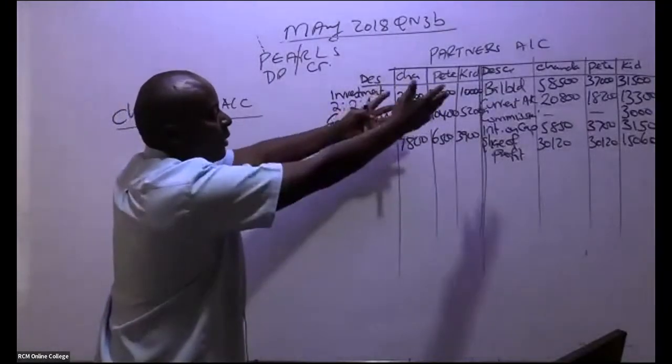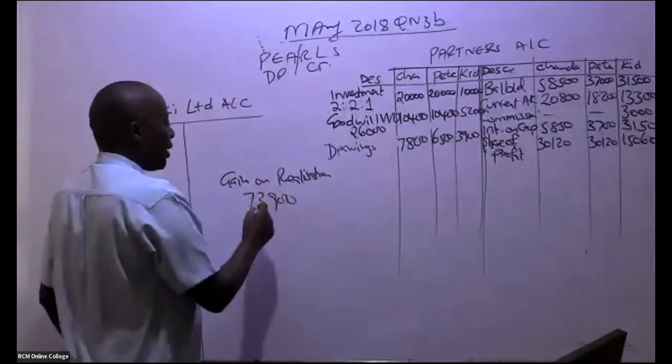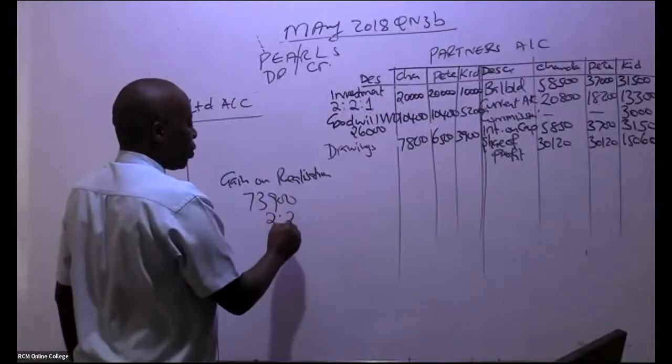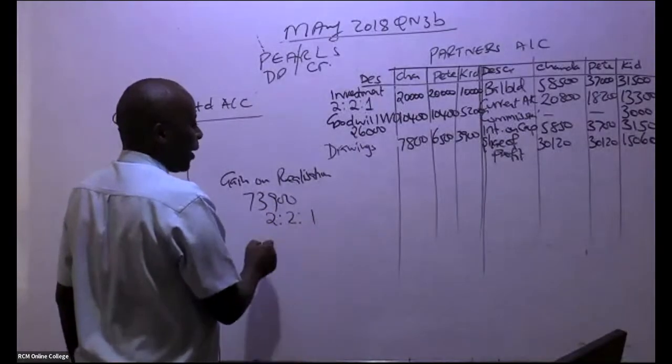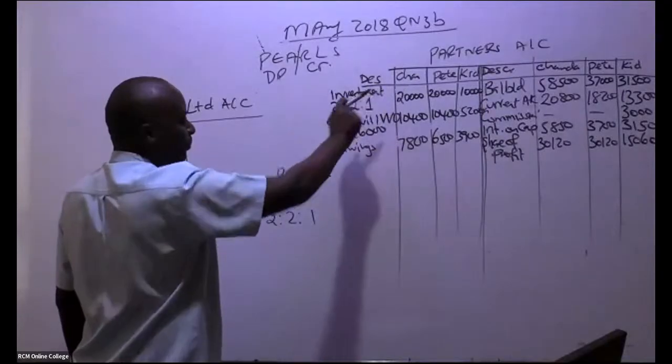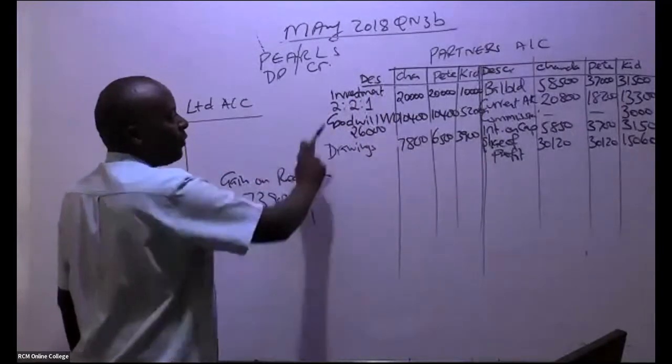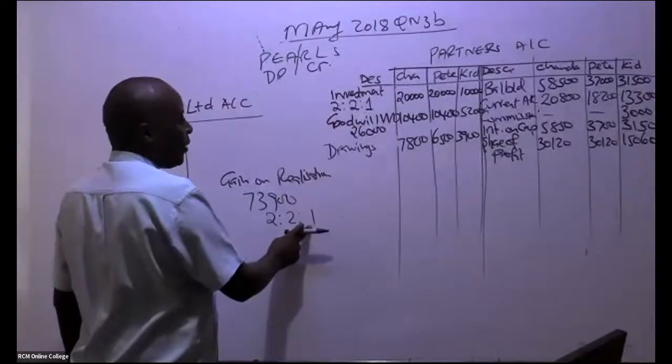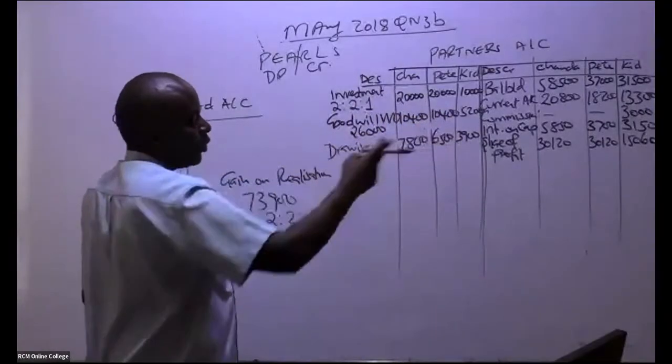It's their gain. It's their money. Share it out to the partners using this ratio 2:2:1. So 2/5 for Chanda, 2/5 for the second partner, 1/5 for the third.